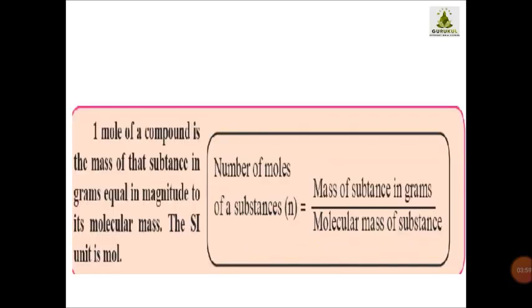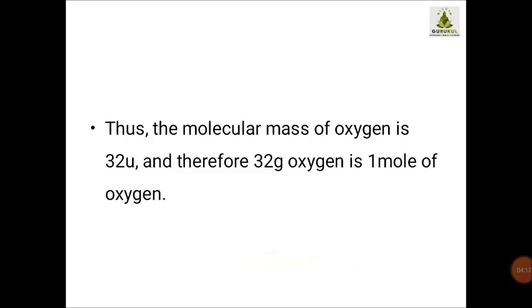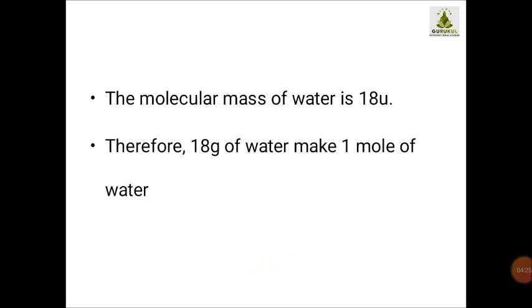The molecular mass of oxygen is 32 Daltons, and therefore 32 gram of oxygen is 1 mole of oxygen. What is the molecular mass of oxygen? 32. And if I am taking 32 grams of oxygen, then 32 divided by 32 comes to 1. So the molecular mass of oxygen is 32 Daltons, and therefore 32 gram of oxygen makes 1 mole of oxygen. Understood? Once again I am repeating. I know this may be a little bit complicated, but I am trying my best to help you out.